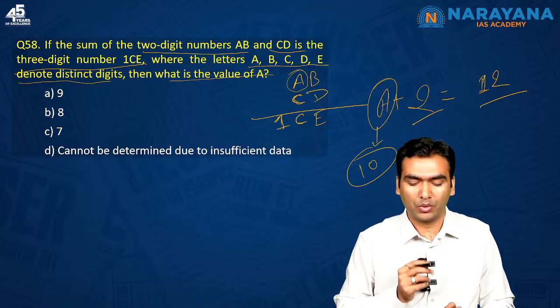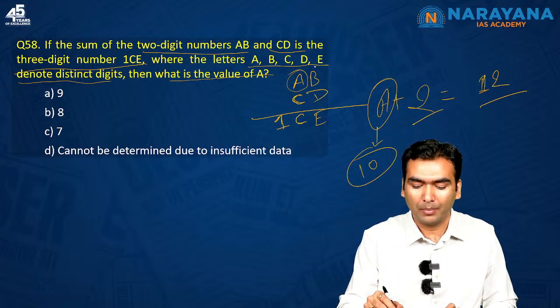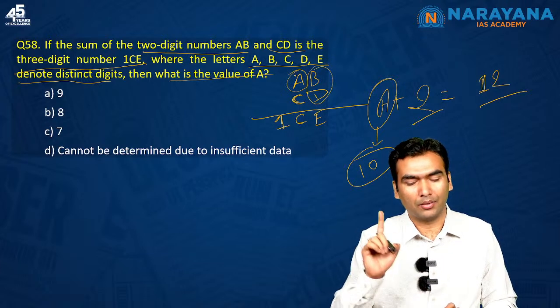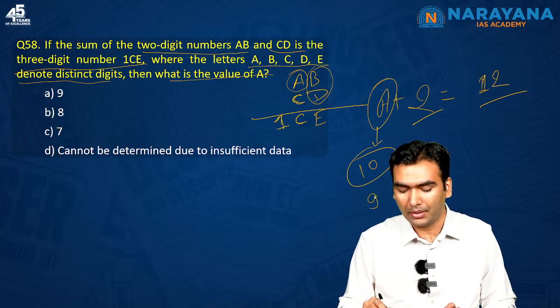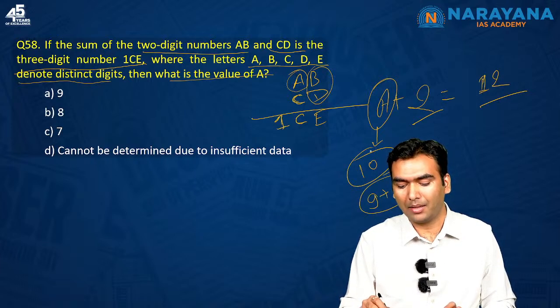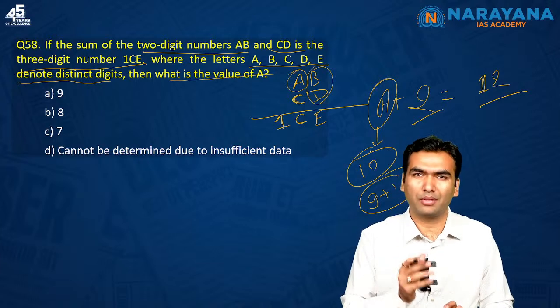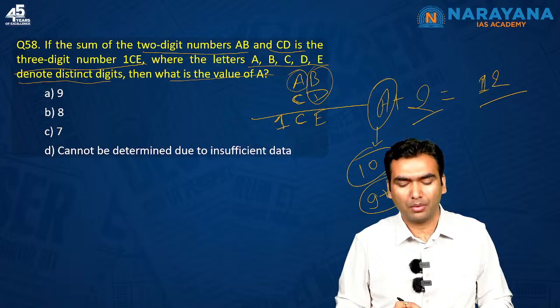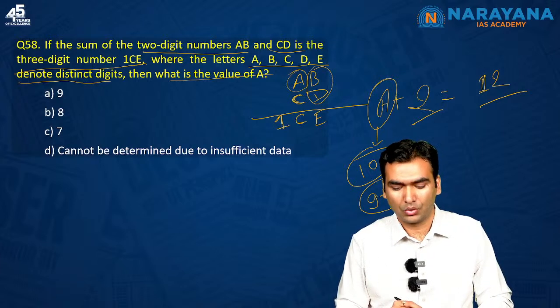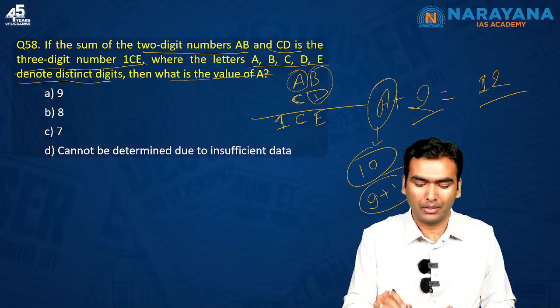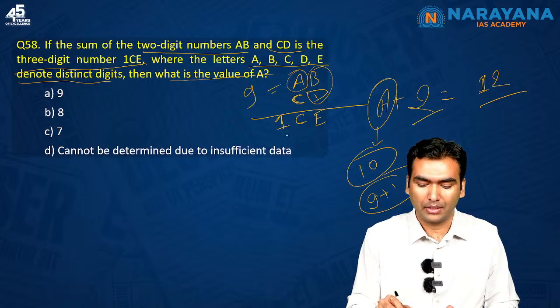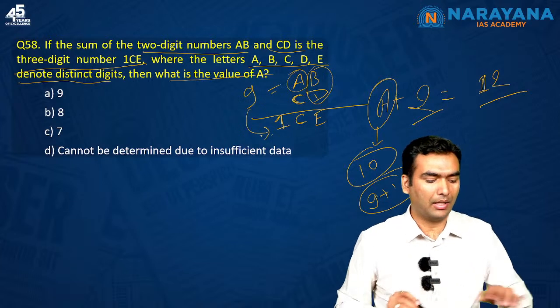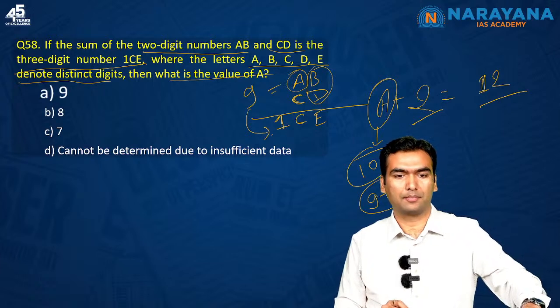Okay, so what is the possibility that there is a carry forward by adding B plus D, and this carry forward is added to 9? So 9 plus 1 can make it 10, and there are various combinations in which you can have one carry forward by adding B plus D. So the only possibility of having A equal to 9 which can give such a summation, A is equal to 9 is our answer.